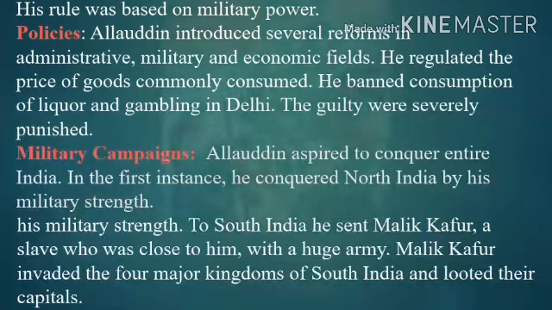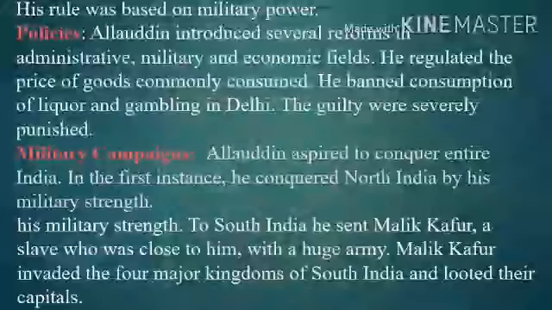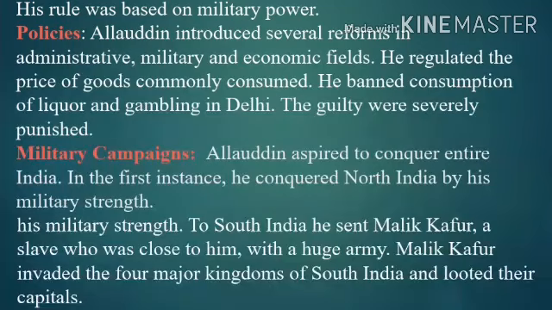Malik Kafur invaded the four major kingdoms of South India and looted their capitals. So in North India, Alauddin Khilji captured by his military strength, and in South India he sent his slave Malik Kafur.